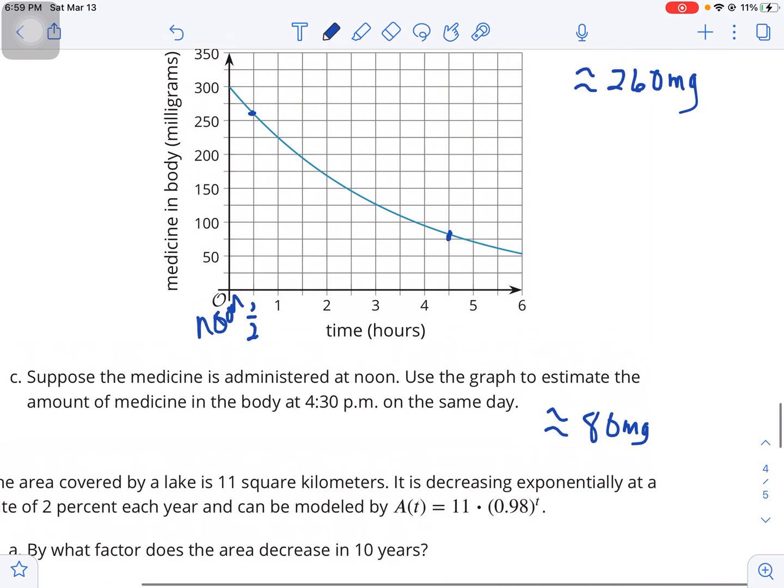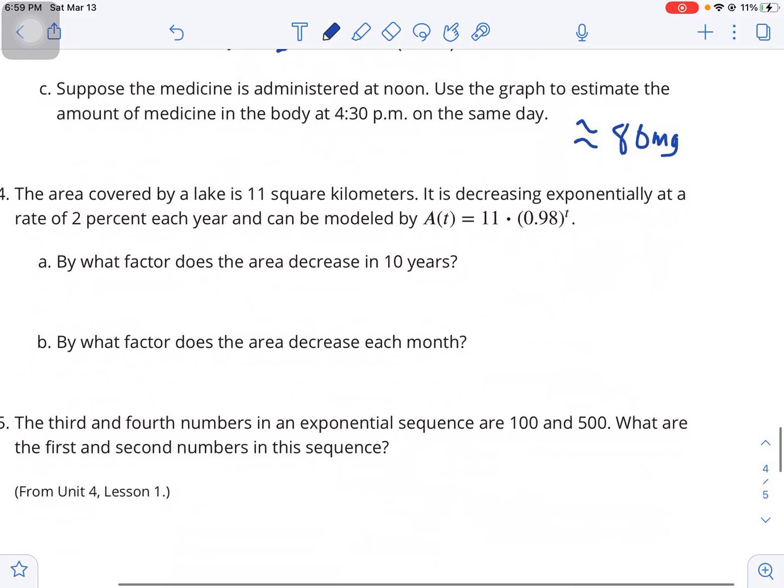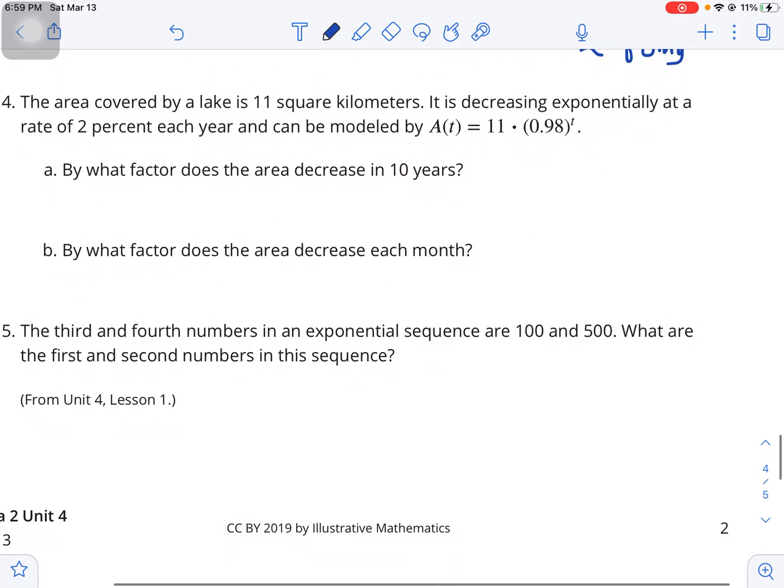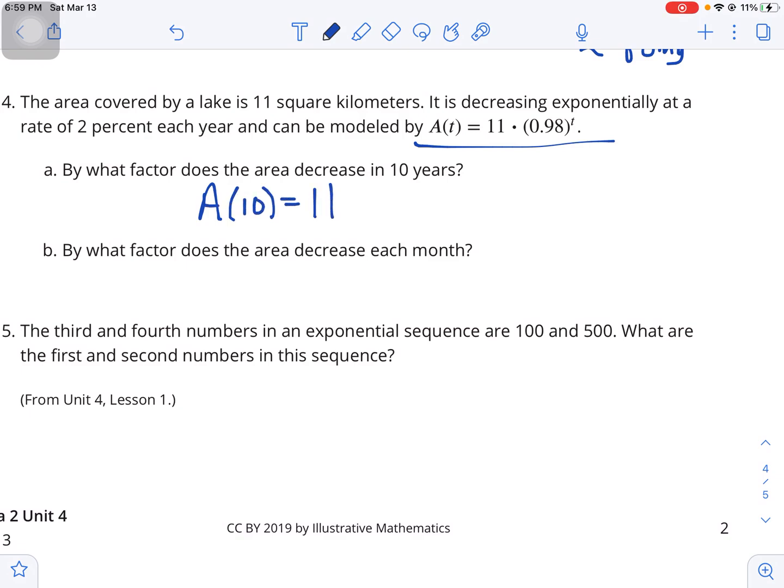The next one, number 4, the area covered by a lake is 11 square kilometers. It's decreasing, so the lake is shrinking exponentially at a rate of 2% each year and can be modeled by this equation here. By what factor does the area decrease in 10 years? So we could multiply that out, or let's just write it in here.